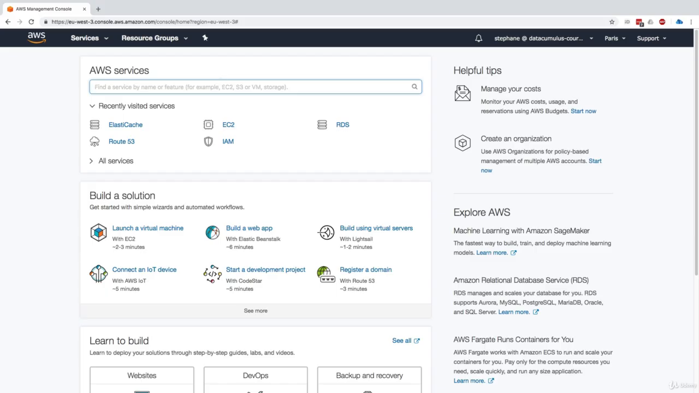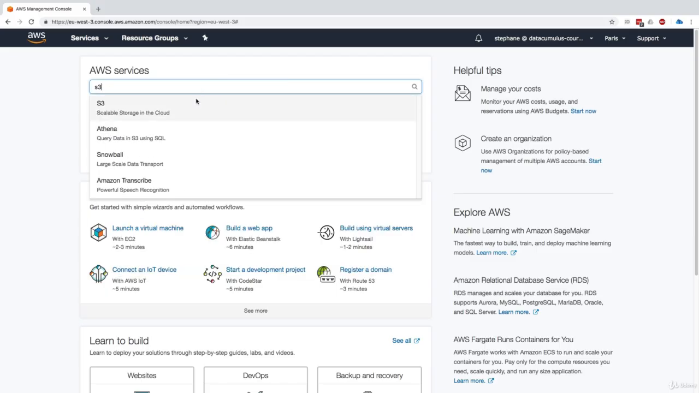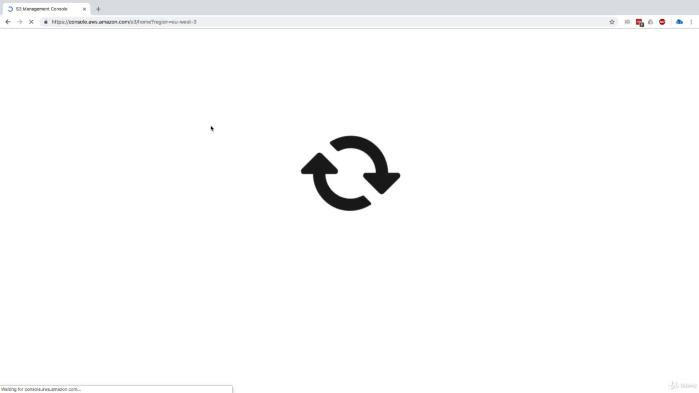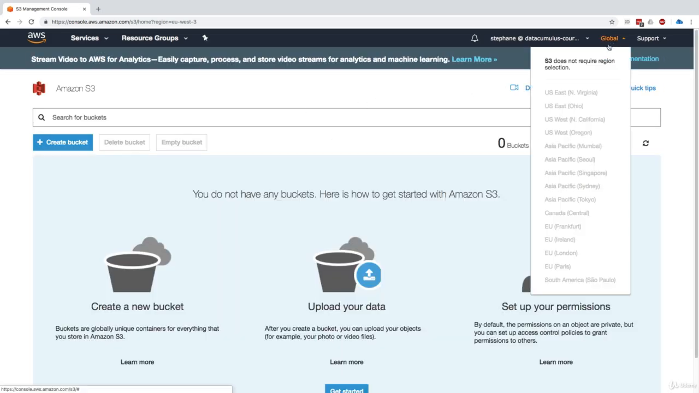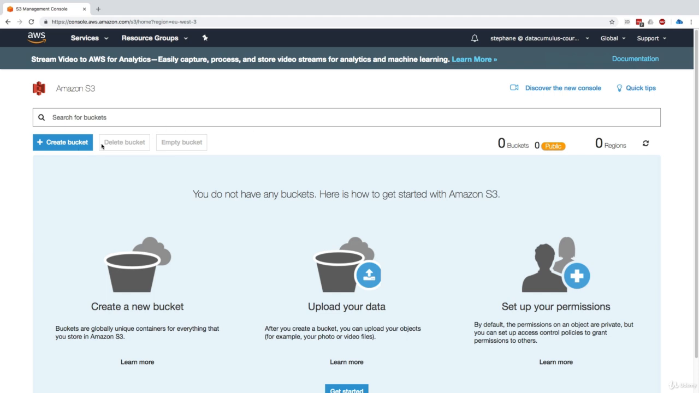So in my Amazon dashboard, I will type S3 in the console, and so we go to the S3 home. Now, as you can see on the top right, it says global. So S3 does not require a region selection, but when you do create a bucket, it is basically attached to your region, and that can be quite confusing. But it is global, so that means that in any region you are in, you can create your S3 buckets. So let's go ahead and create a bucket.